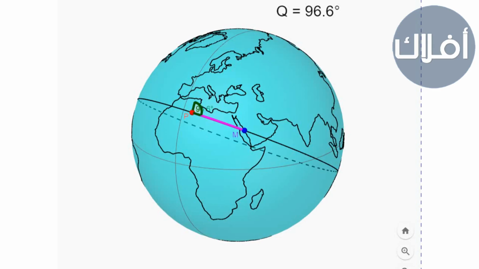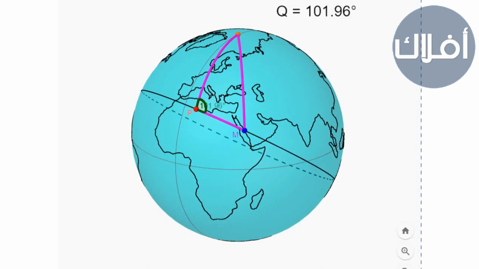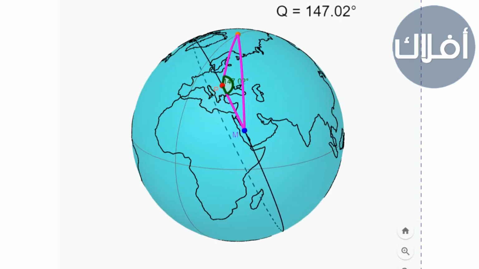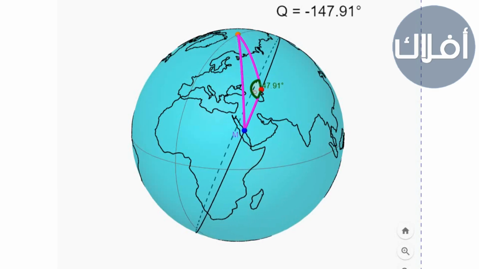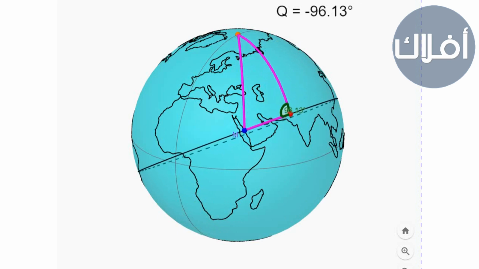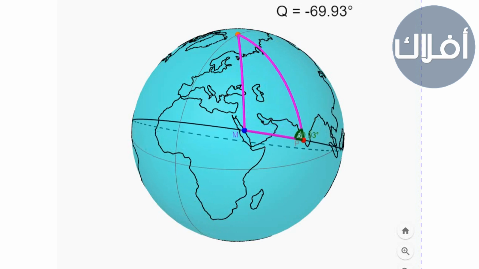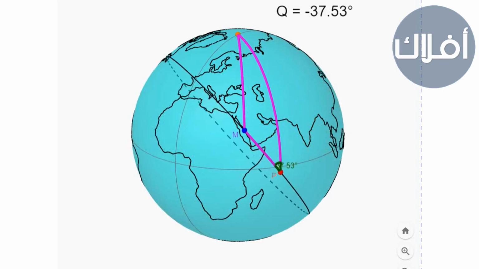But how can we calculate the direction of Qibla? If this is the North Pole, we have an arc between the observer location and the North Pole. This line represents the direction of north relative to the observer. We place another arc between the North Pole and Mecca. We then have a spherical triangle. We will always have a spherical triangle regardless of the location of P, meaning if the latitude changes to a location north or south, or the longitude changes to a location east or west. And this angle is the direction of Qibla.